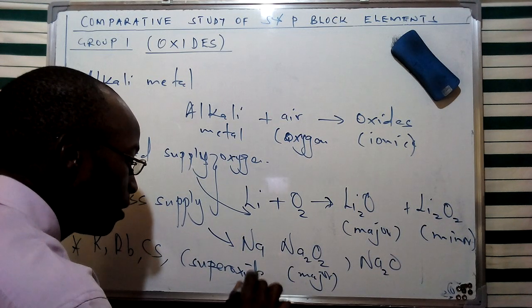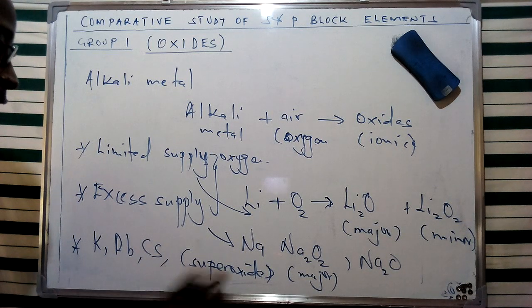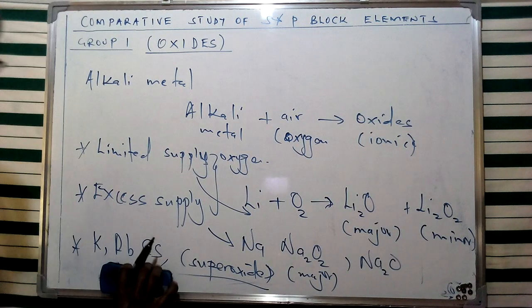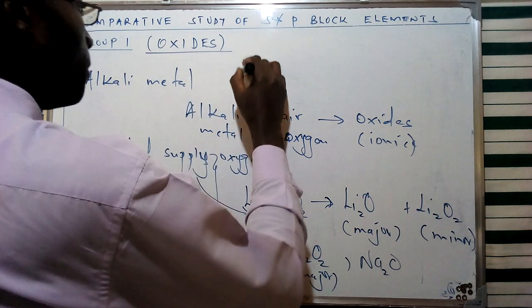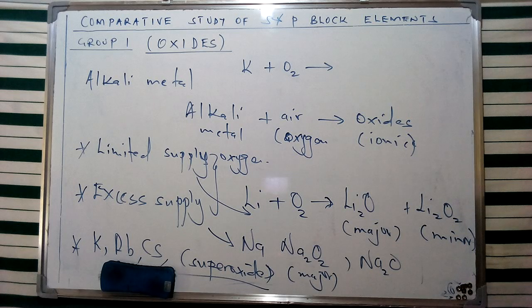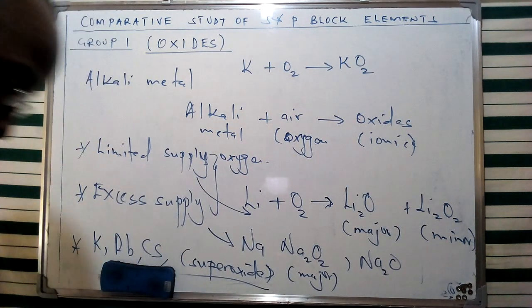So the reaction between the group 1 elements, which are potassium, rubidium, and cesium, is going to form superoxides. And we can give a general representation or an example of this using potassium. So if we have potassium reacting with air, this is going to form superoxide, which is going to be given generally so.